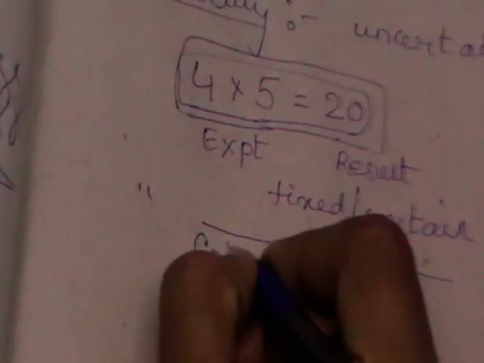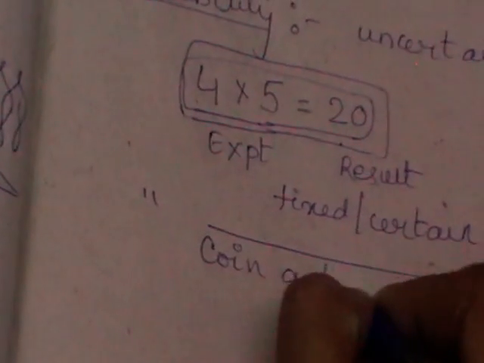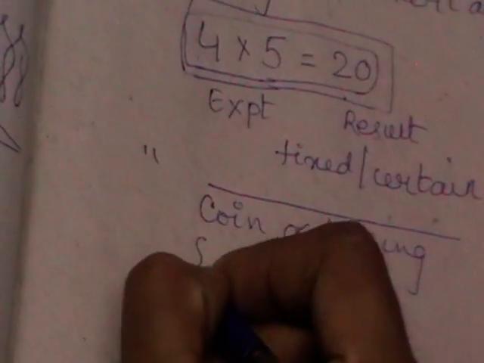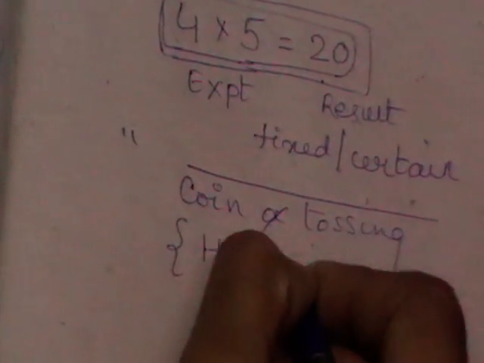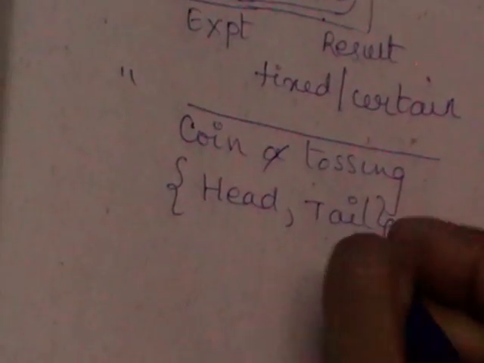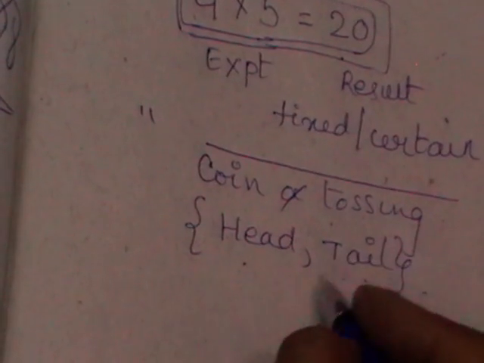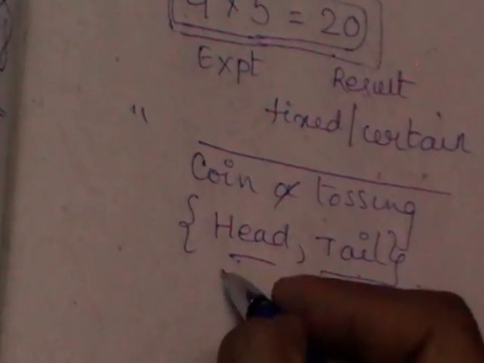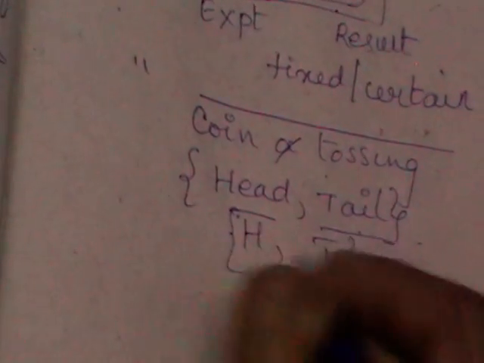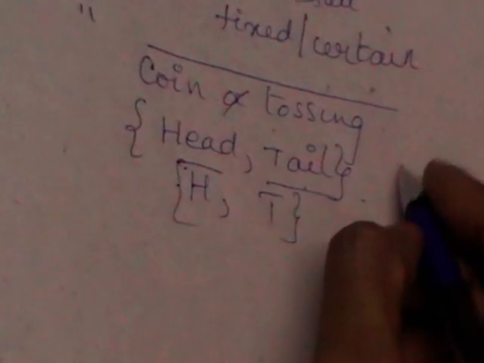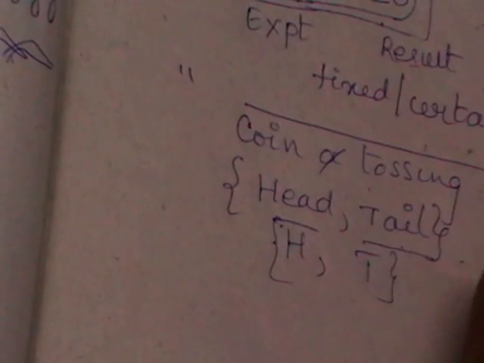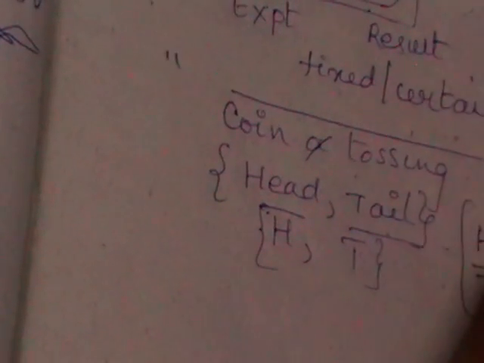So if you take a simple example like tossing a coin, if you consider the coin tossing experiment, what are the possible outcomes? You know there, head and tail are the possible outcomes. So whenever you have a coin tossing experiment, these are the results observed. If I toss the coin, there is no certainty that we will get head or tail when I toss for the first time.